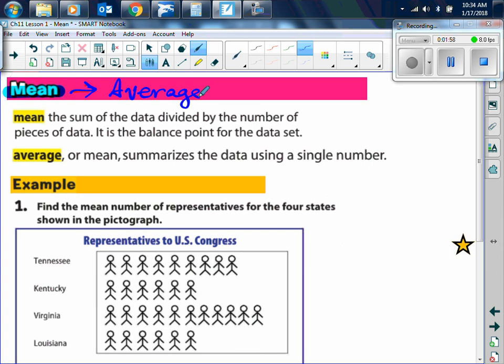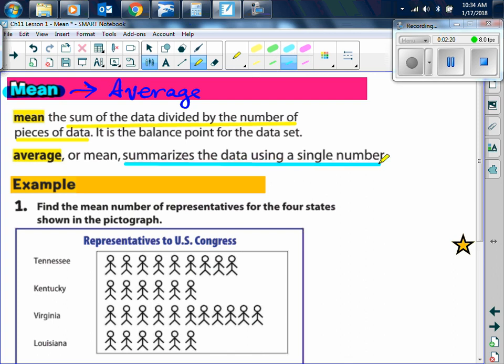The mean is the sum of the data divided by the number of pieces of data. It is the balance point for the data set.